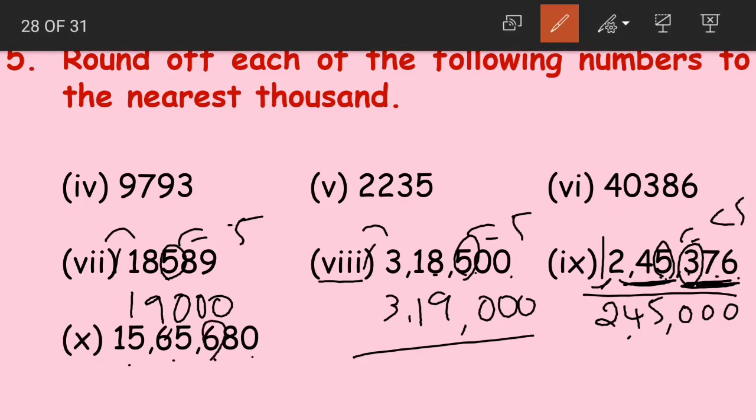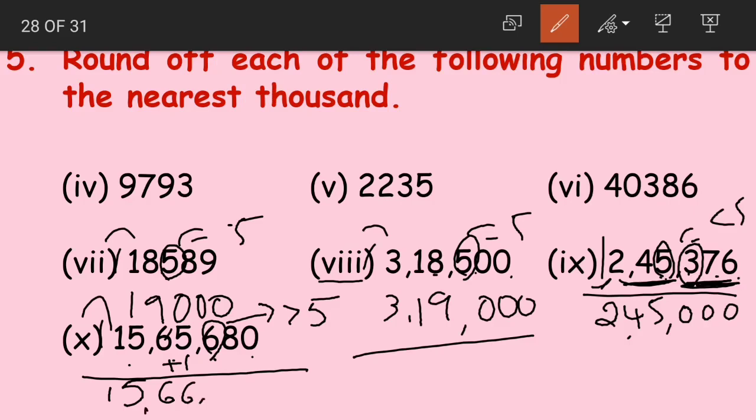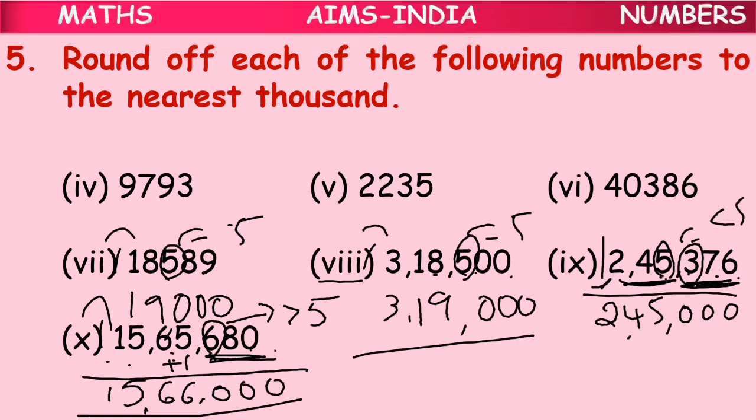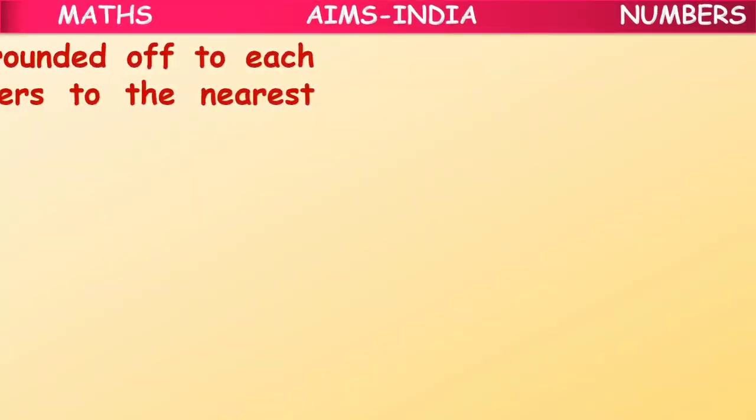The last question, 15,65,680. Now 6 is in hundreds place. It is greater than 5. So we add up. That is, we add 1 to the digit in thousands place. 1565 becomes 1566. And now we replace ones, tens and hundreds with zeros. So 15,65,680 becomes 15,66,000. Yes, students? Yes.